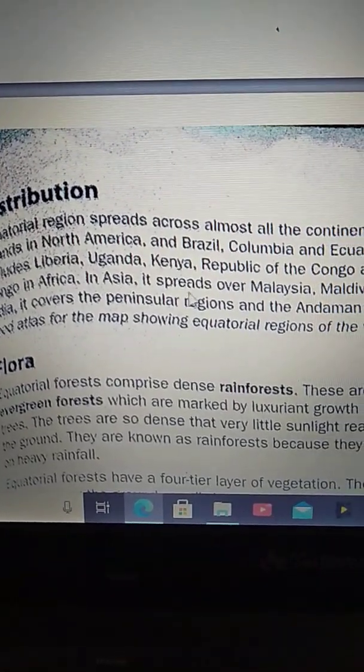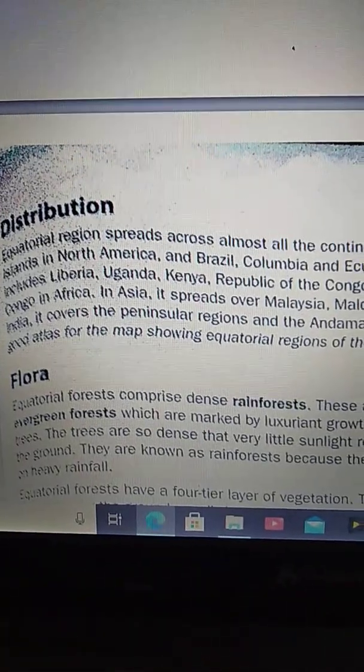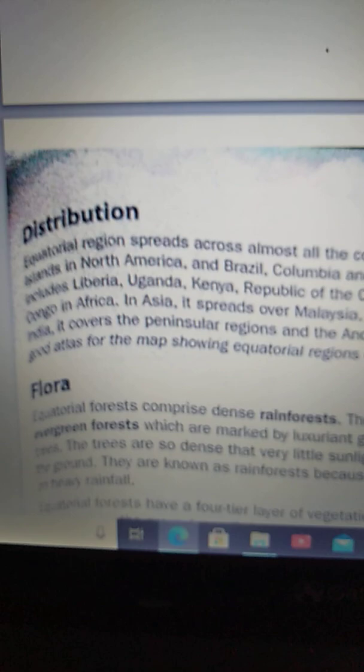In Asia, it spreads over Malaysia, Maldives, Indonesia and Philippines. In India, it covers the peninsular regions and the Andaman and Nicobar Islands. Refer to a good atlas for the map showing equatorial regions of the world.